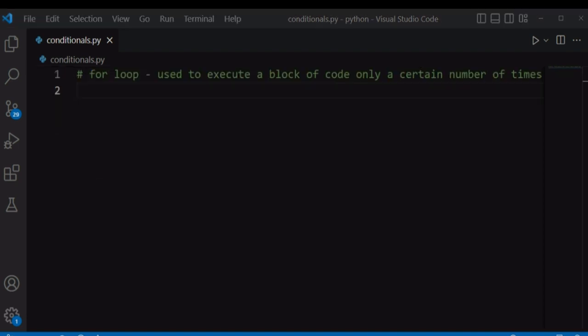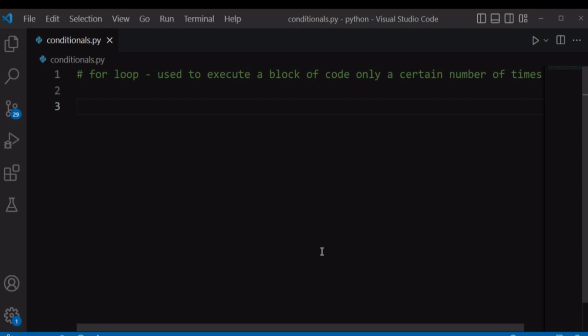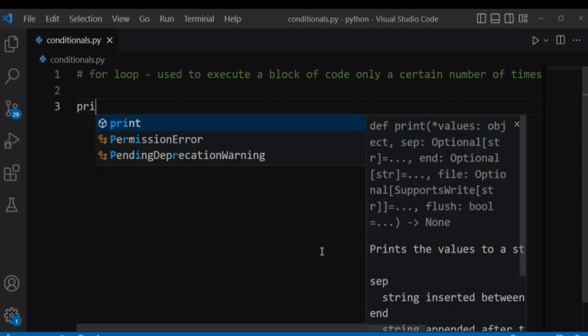Let's talk about for loops. We use for loops if you want to execute a block of code only a certain number of times. Let's say, for example, we wanted to print numbers 1 to 5 onto our screen.